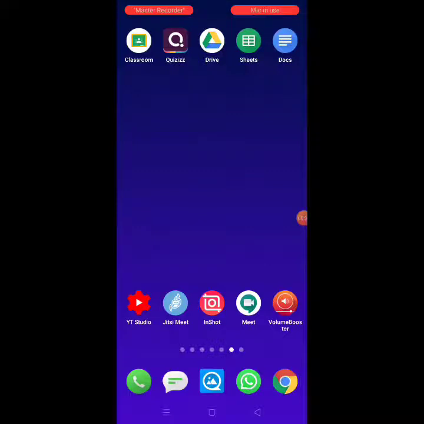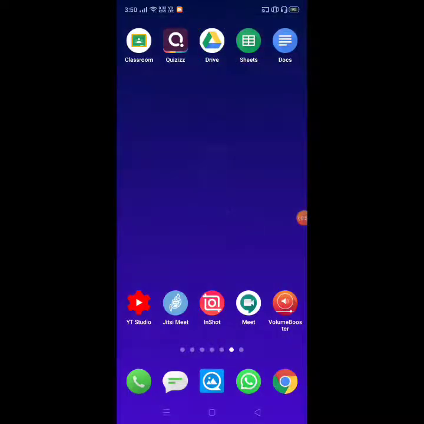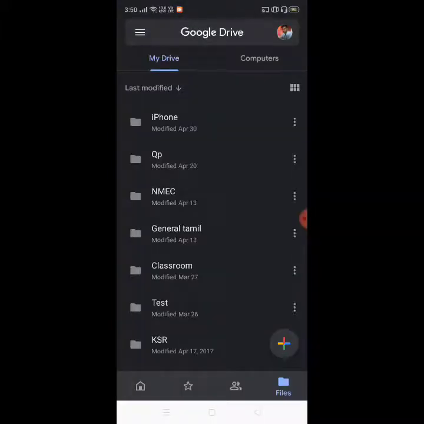For this demo, as I already said, I'm going to use Google Drive, and you could see the Google Drive option here in my mobile, and I'm opening that one. In the meanwhile, I insist you to check whether your drive is up to date. You can just check it in the Play Store.